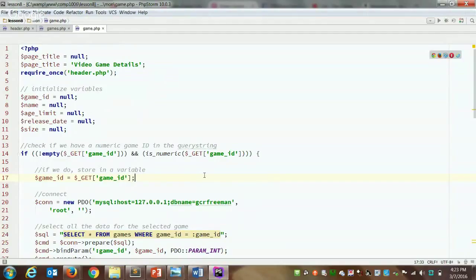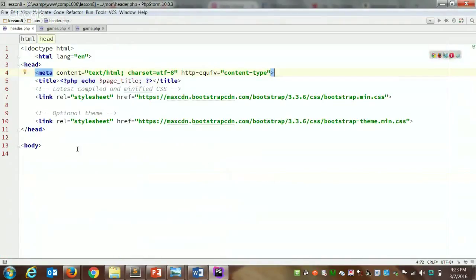So what we want to do now is create a little navigation bar. That navigation bar will be in our header right underneath our body. So now every page that includes the header automatically gets that nav bar.